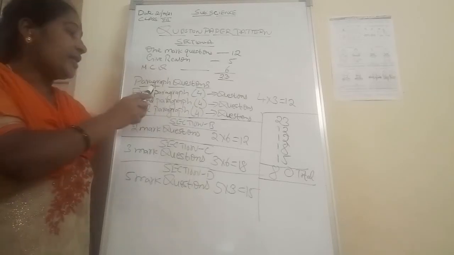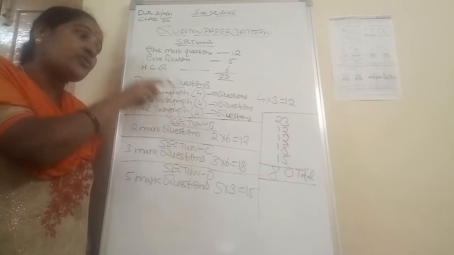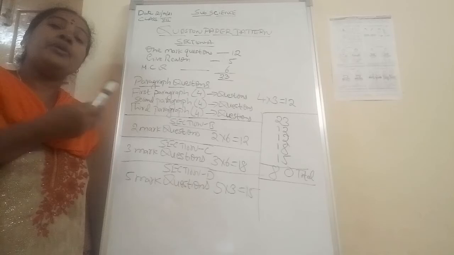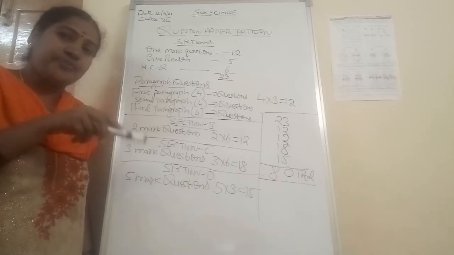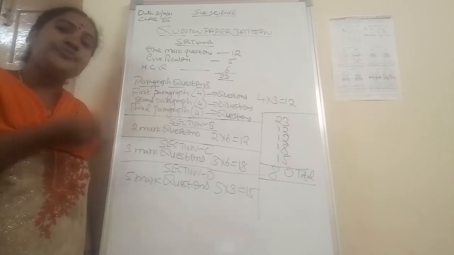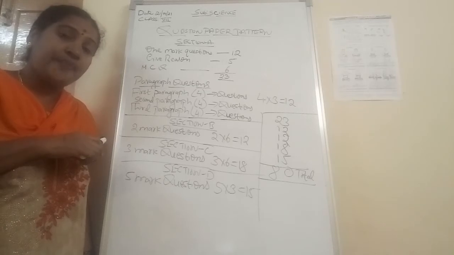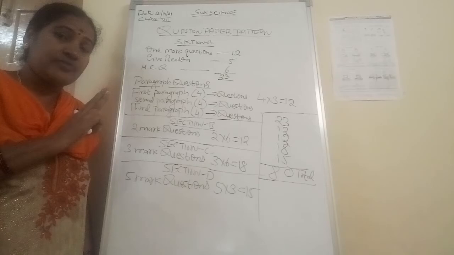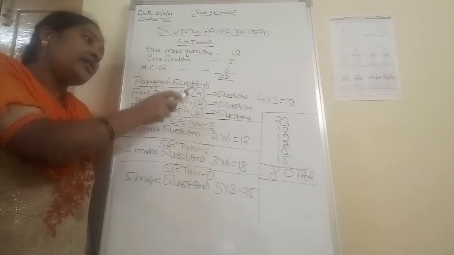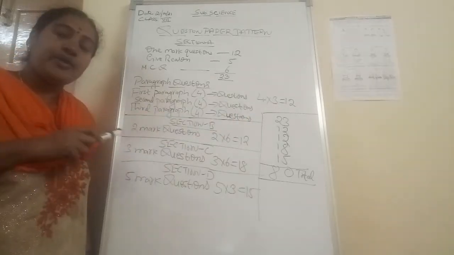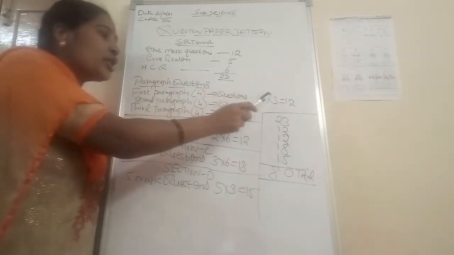Understood, children? So that type of paragraph questions, 3 paragraph questions will be there. First paragraph, second paragraph, third paragraph. 1 may be from physics, 1 may be from the biology portion, like that. Related to kidney, or related to heart, or related to the electricity lesson, like that. Any chapter they can select. So how many paragraph questions will be there? 3 paragraph questions. In that 3, each paragraph is having 4 questions. So 4 threes are 12 questions.